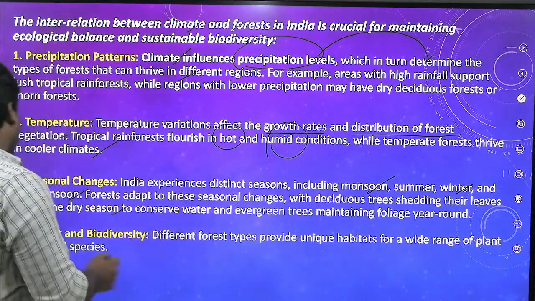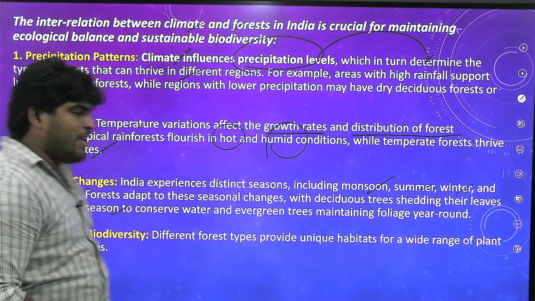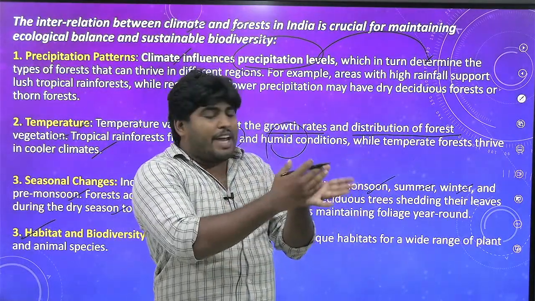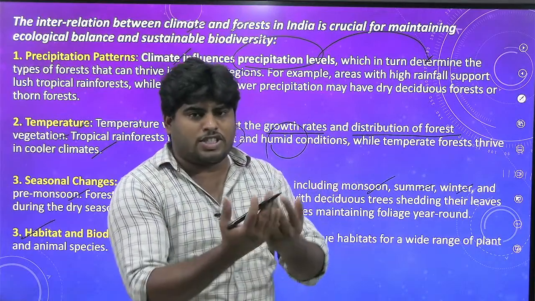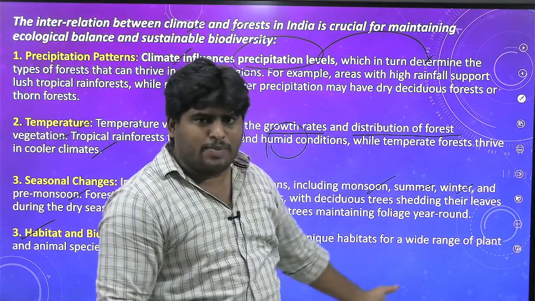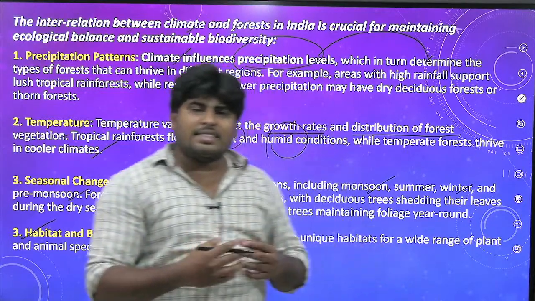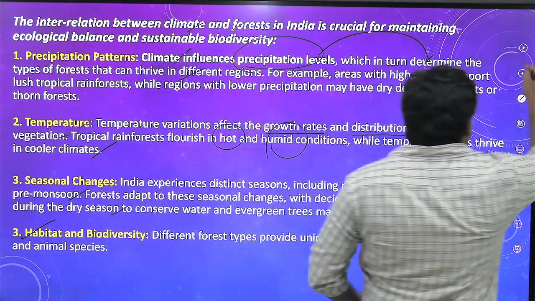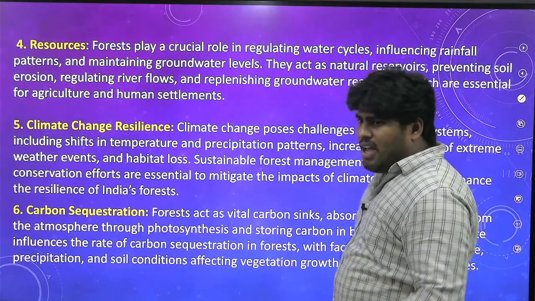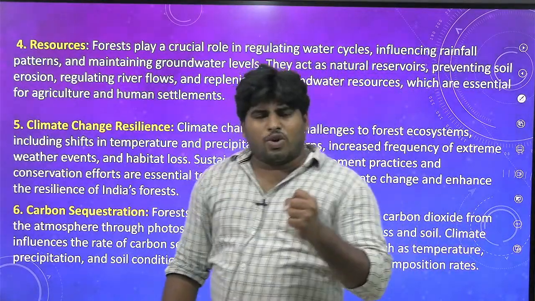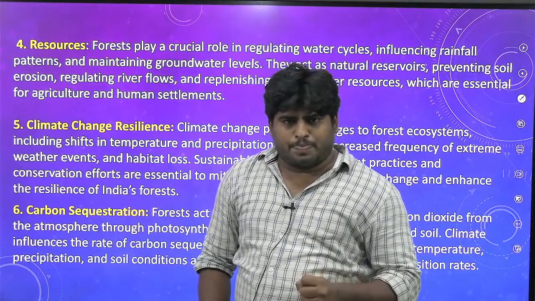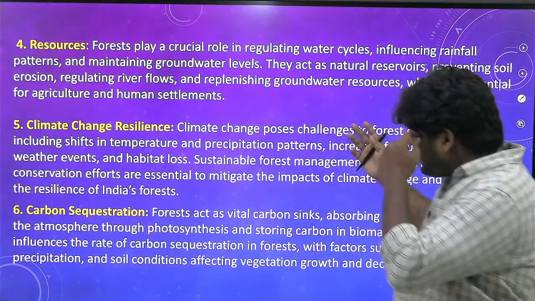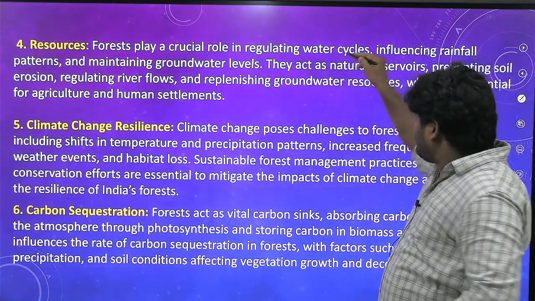You got it? And finally, habitat and biodiversity. I already told you forest is a natural habitat, and it accommodates a large amount of biodiversity with ecosystem services. So these different types of forests which we have discussed till now act as natural habitats for the varied biodiversity in our country, which India is known for. And next, resources. See, forest not only gives you ecosystem services but also economic resources. Forest actually acts as a resource. Fine. So resources such as, they regulate water cycles.